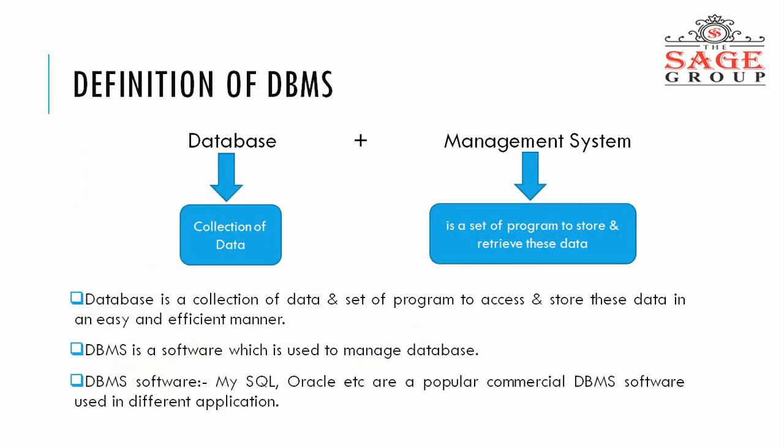Now, the definition of database management system. Database means a collection of data. Management system is a set of programs to store and retrieve the data. So when we combine the database plus management system, it becomes a complete software which is used to retrieve the database. Okay, getting the point? As I already told you, database management system software like MySQL, Oracle, etc. are popular commercial database management software used in different applications.